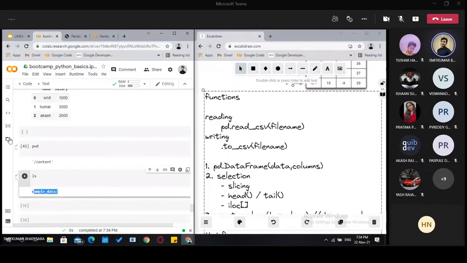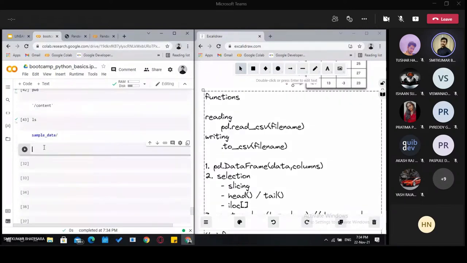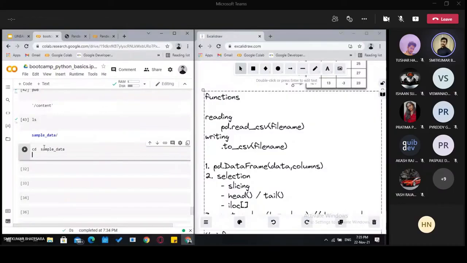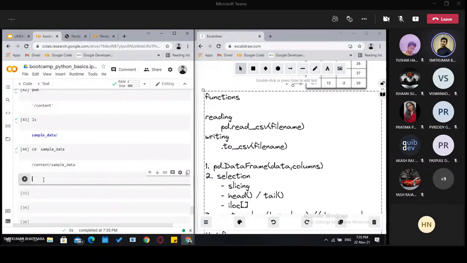Now what you have to do is change directory into sample data, and grab one of the files present, using tab.